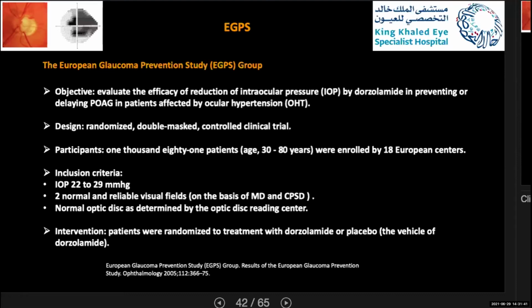Inclusion criteria were to have 22 to 29 millimeters of mercury IOP in only one eye, two normal reliable visual fields, and a normal optic disc determined by reading centers, and the intervention was randomized to treatment with dorzolamide or placebo.